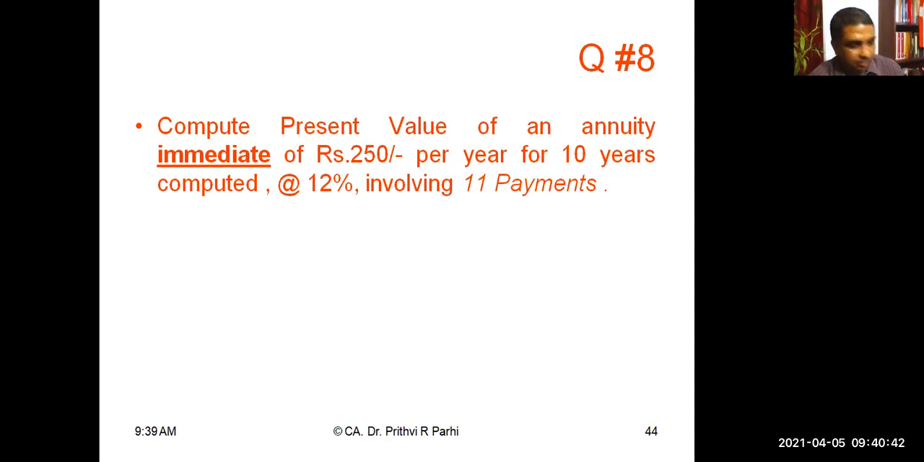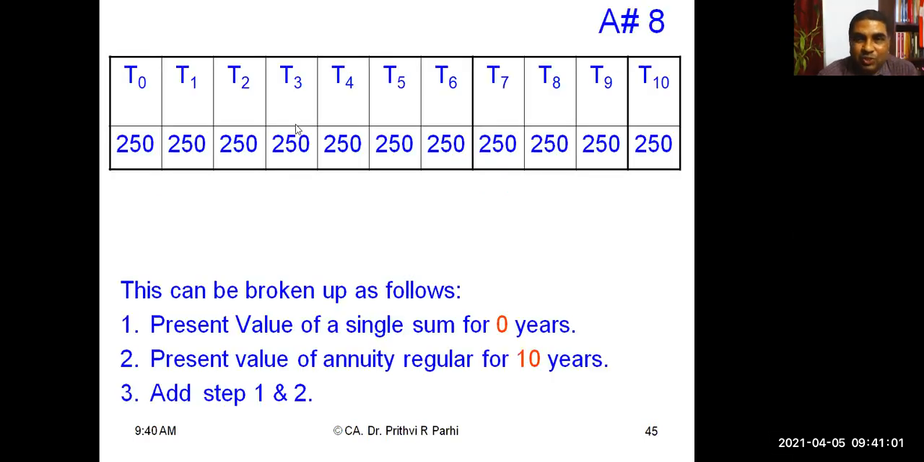Compute the present value of an annuity immediate of rupees 250 per year for 10 years, computed at the rate of 12%, involving 11 payments. Now tell me what kind of annuity is it? An immediate annuity with n plus 1 payments. Yes. So now if you write the cash flow structure, it is like this: 250 rupees for 10 years, but 11 payments are there.